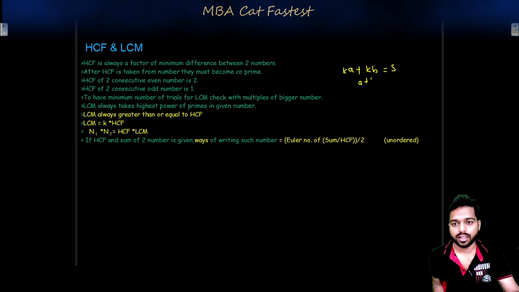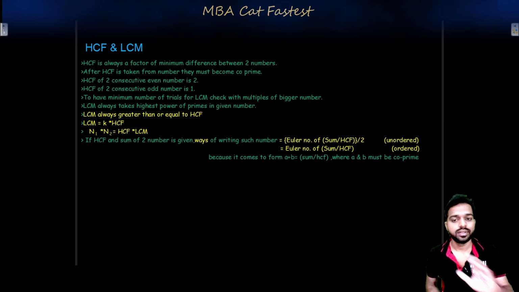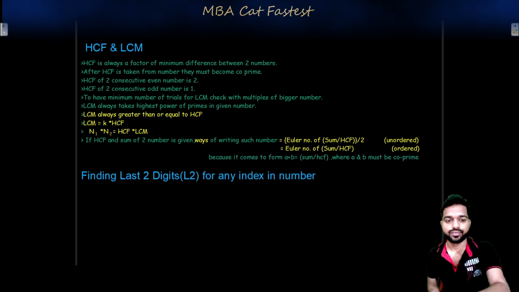So what is it asking you? a + b = s/k. If you want to find the number of ways, you find the Euler number of this number and then divide by 2 if it is asking for unordered, because (a, b) and (b, a) will be the same. If it is asking for ordered, you just don't need to divide by 2.